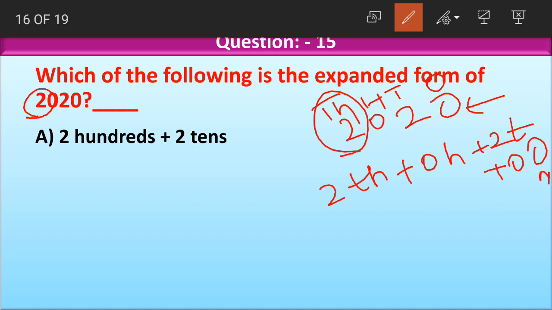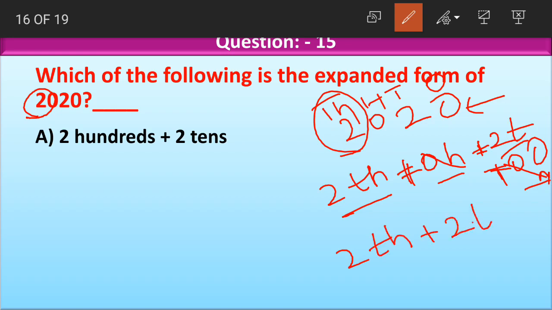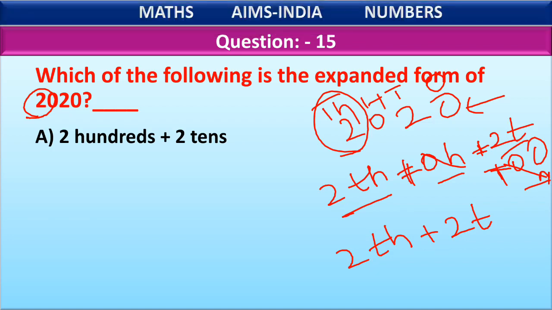How do we write the expanded form? We write the place values and then add them up. It gives us the expanded form of the given number. If you remember, 0 means nothing. 0 has no importance here. So we can simply eliminate these two zeros and write it as 2000 plus 2 tens. The expanded form of 2020 is what, children? 2000 plus 2 tens.